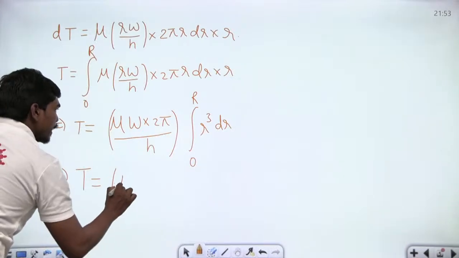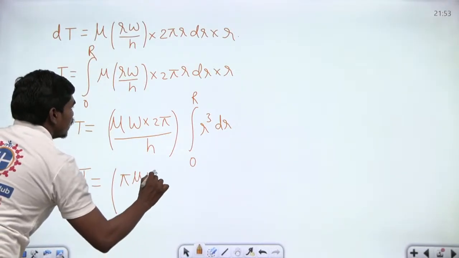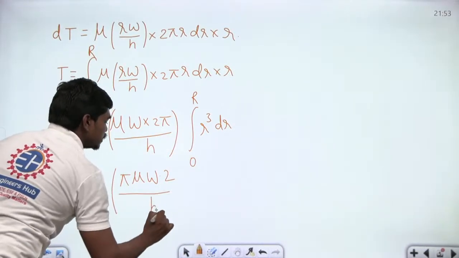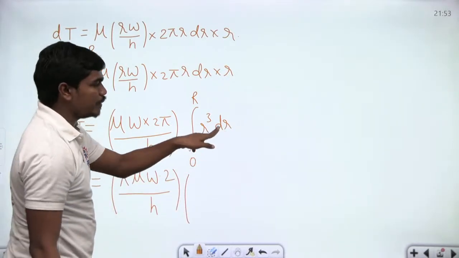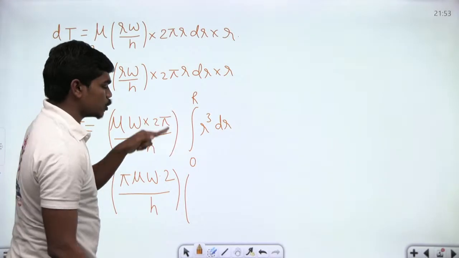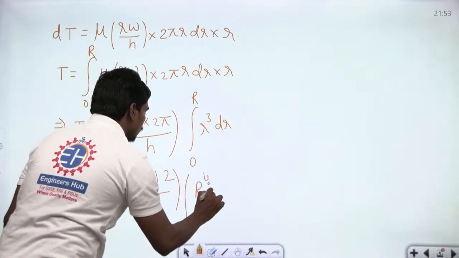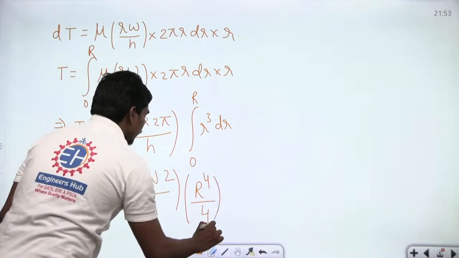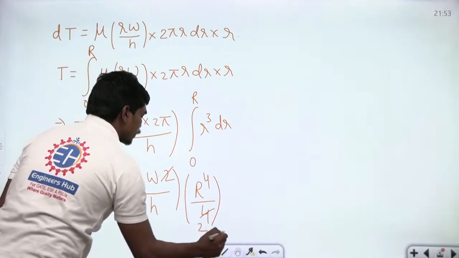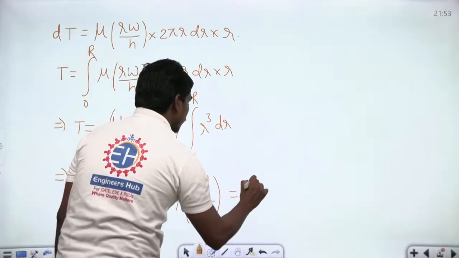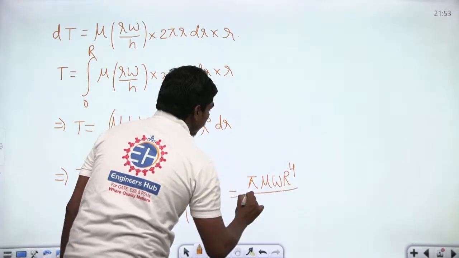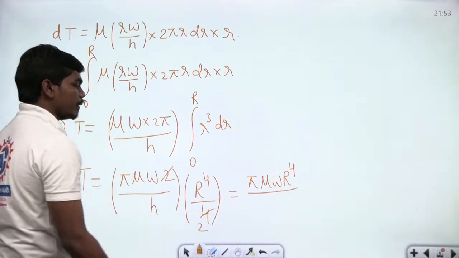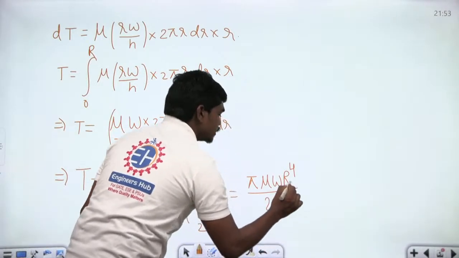So it is 2 pi mu omega divided by h into, if you integrate this, the integration of r cube dr is r power 4, so within the limits 0 to R, this is r power 4 divided by 4. So the 2 and 4 get cancelled, and this expression can be written as pi mu omega R power 4 divided by 2h, correct?